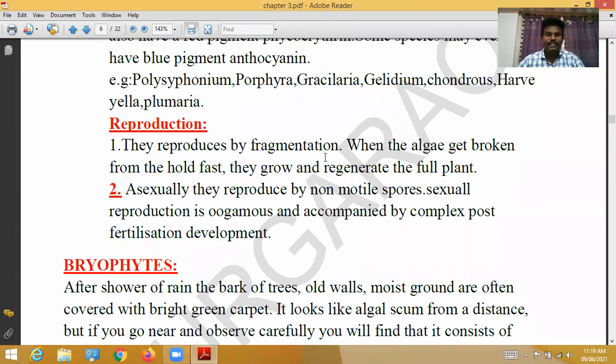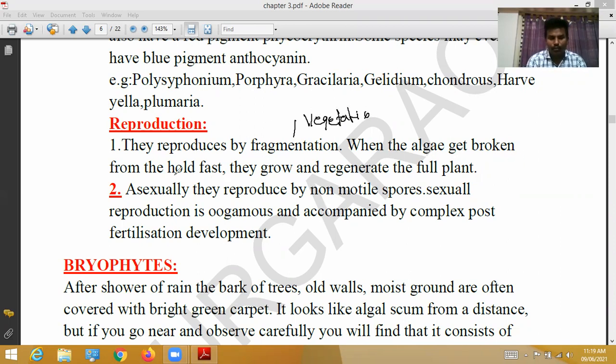Red algae reproduce by fragmentation. This kind of reproduction is called vegetative reproduction. When the algae get broken from the holdfast, the broken parts can regenerate and give rise to the whole plant body.